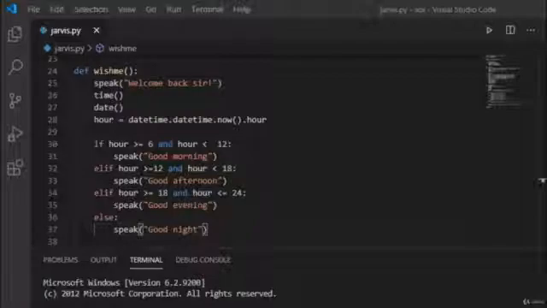So it worked correctly. Now you might be wondering why I added the how can I help you line. So in the next video we will create a function that can take the input from the user as their voice and convert it into text.